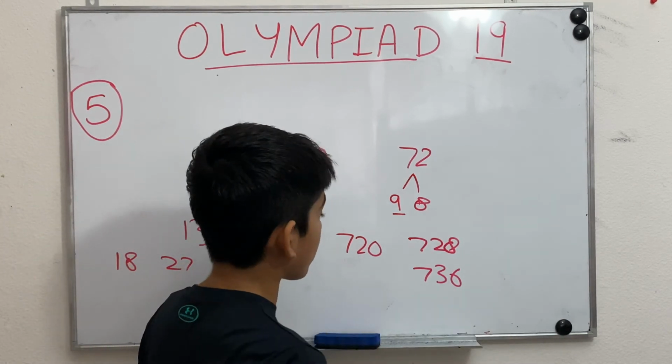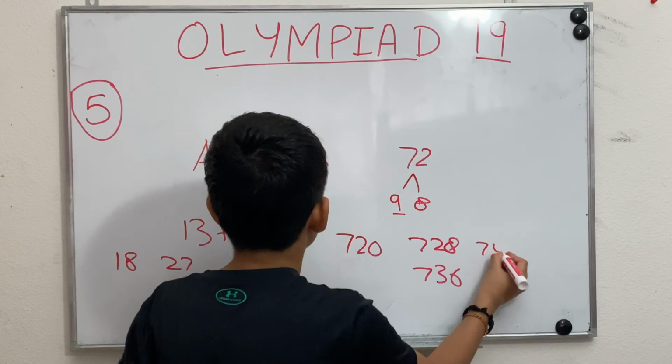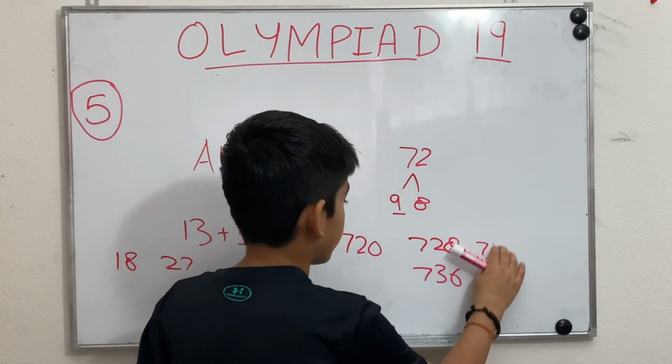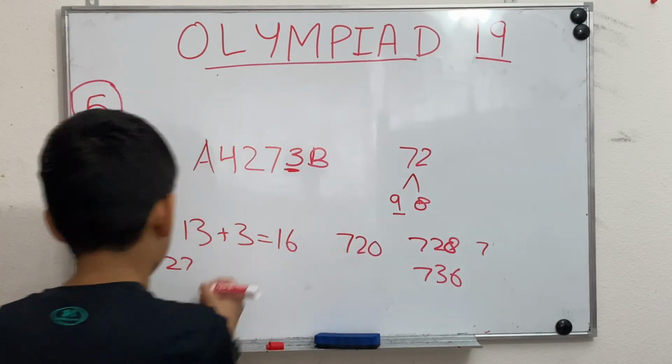But if we add one more 8, then it becomes 744. But this, it says 3 right here. So we can't use 744. Okay, so B is 6, guaranteed.